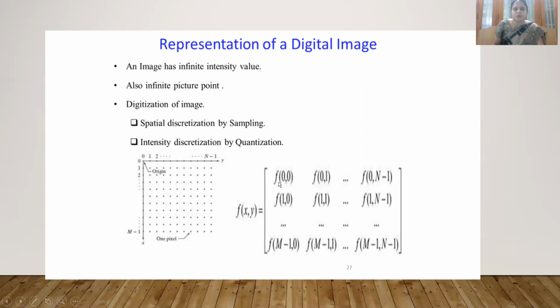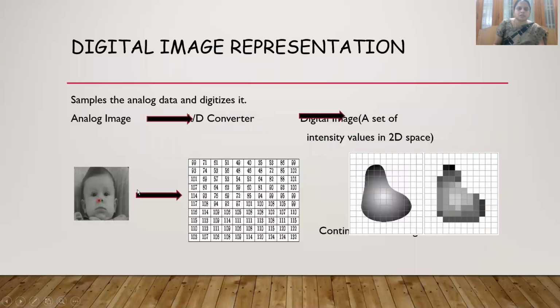These are the spatial values, f(0,0). This is the x-axis, this is the y-axis, and each function will hold one value, and that is our intensity value. So finally, we are converting to pixel points. It is not continuous. We are converting the image in terms of pixels, and those pixels are represented in matrix form. So the digital image is represented with the help of a matrix.